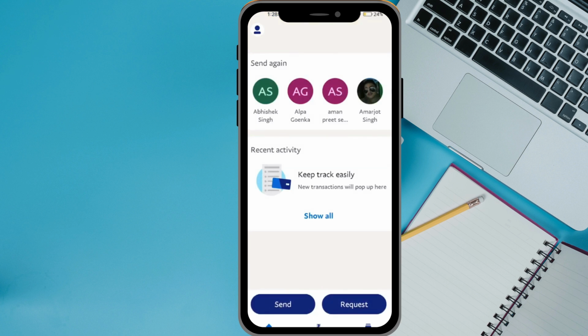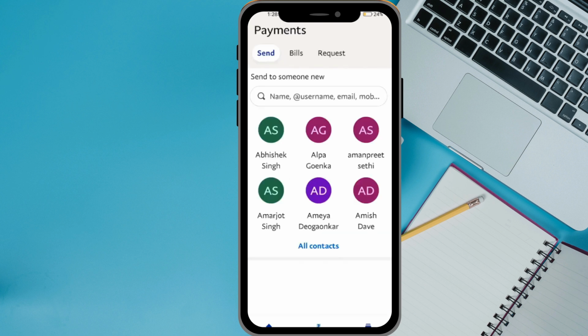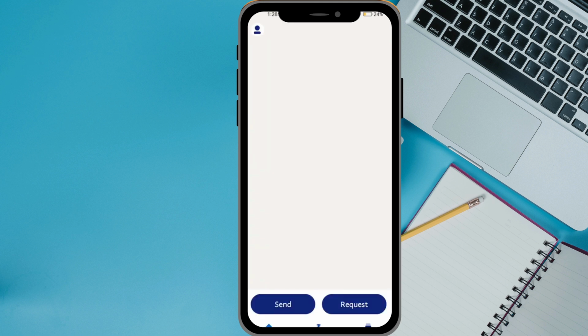So basically, if somebody has sent you money, you can see it in the giving option right here on the bottom. But if somebody has not sent you any money, you can request it, right? So you can see on the home button, just click on request.